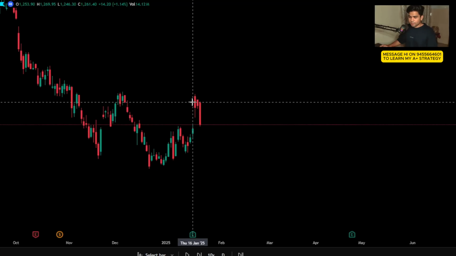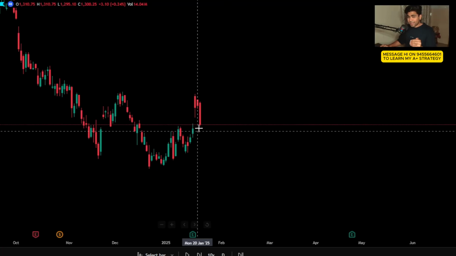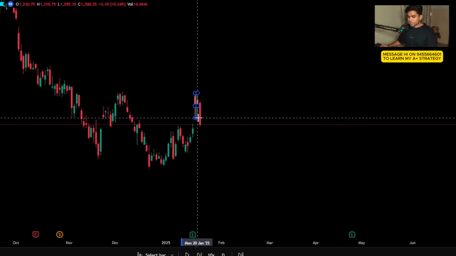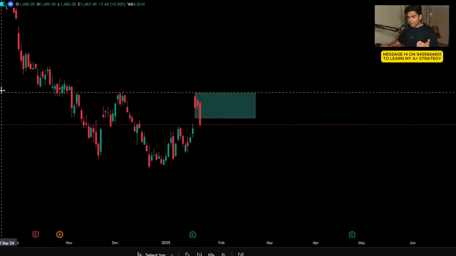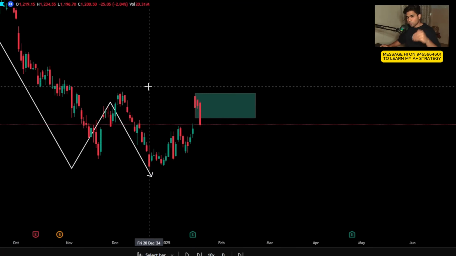That's the earning day. The stock gaps up, creates a red candle. Here you have to mark the earnings candle. You have to see that's the earning candle. It was a gap up, and that's the low of the candle. We just have to create a zone there. Now we have to see the bias. The bias is lower low, lower high. That means it's a downtrending stock.